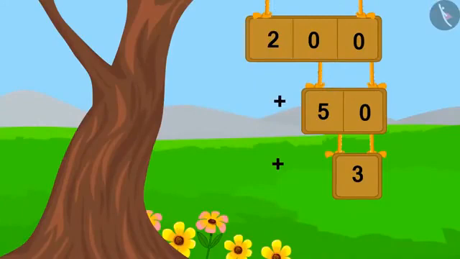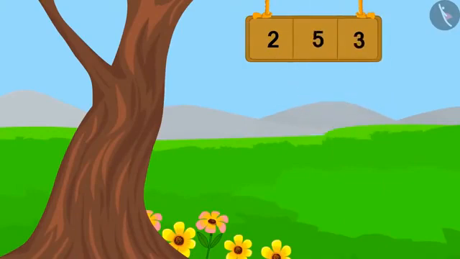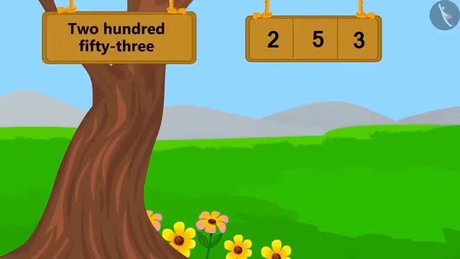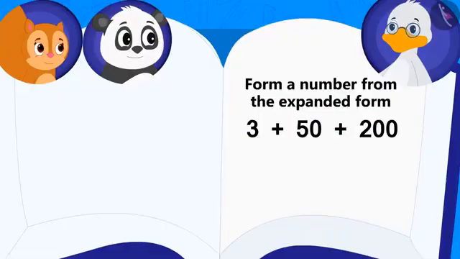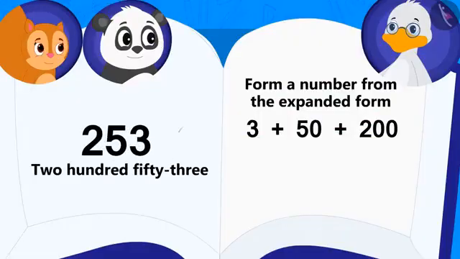Now first we will add 50 and 3, which becomes 53. Now we will add 53 to 200. Thus we get one number, 253. So the answer to Uncle's riddle is 253.